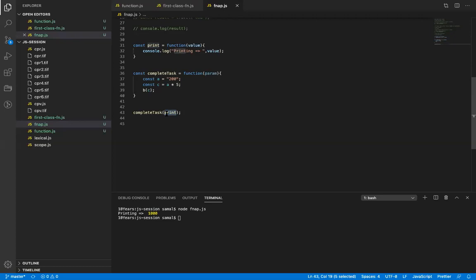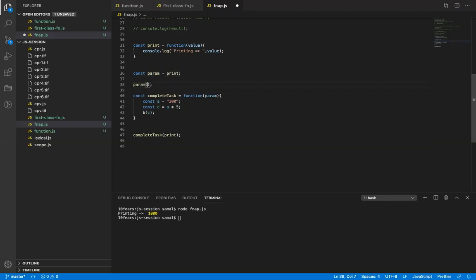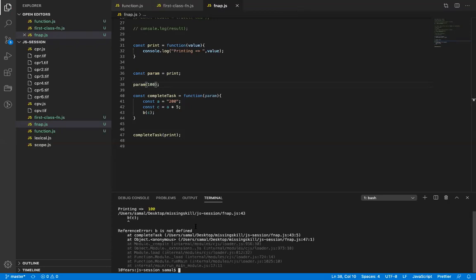So when I pass this, it is passing a reference to this function, right? So param is nothing but basically pointing here. Okay, and because param is pointing here, it's something like this. What I'm doing is something like this. It's saying param equals print. Does it make sense? Remember we did this. If I print b, where is b? So param will be called here.